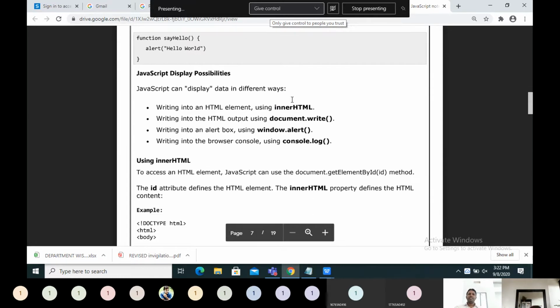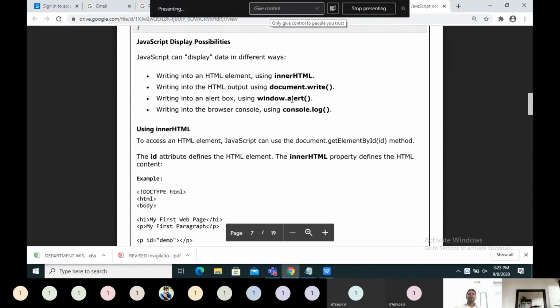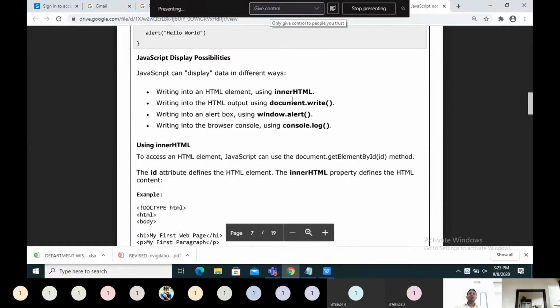There are different ways of displaying some content on the web page by using JavaScript. One is to take an HTML tag that has a value attribute, or some other attributes. If you want to change those attributes, or change the text in the HTML element, you can make use of innerHTML.